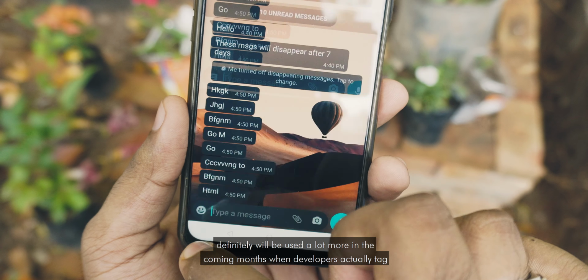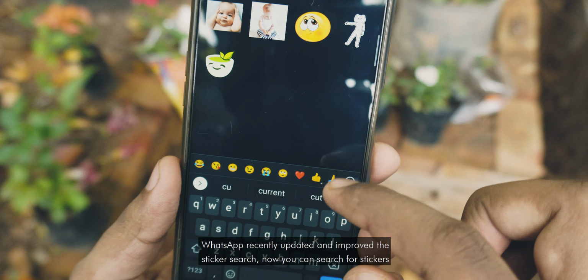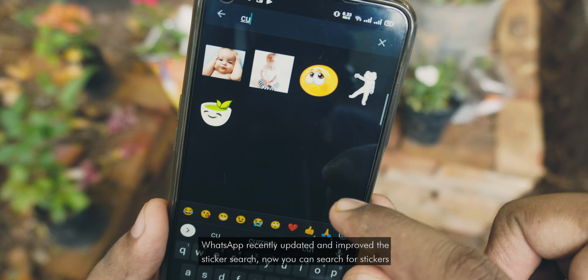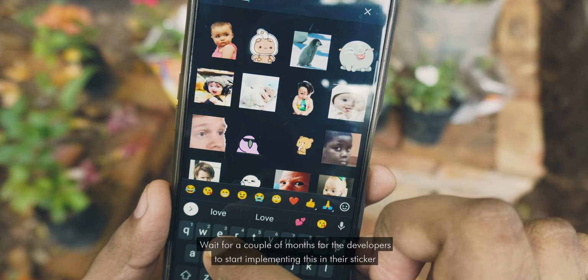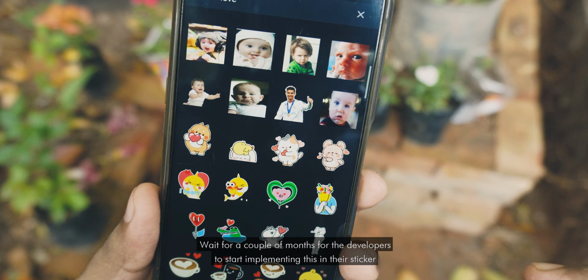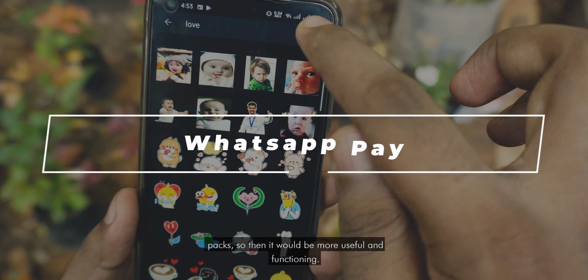Next one isn't that cool of a feature, but definitely will be used a lot more in the coming months when developers actually tag stickers with text and emojis. WhatsApp recently updated and improved the sticker search. Now you can search for stickers with text or emojis. Wait for a couple of months for the developers to start implementing it in their sticker packs, so then it would be more useful and functioning.